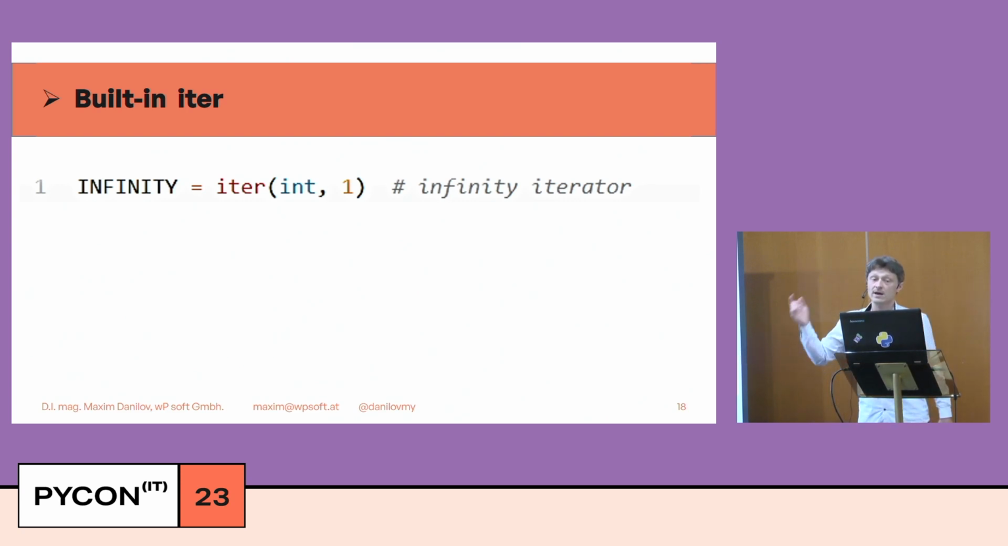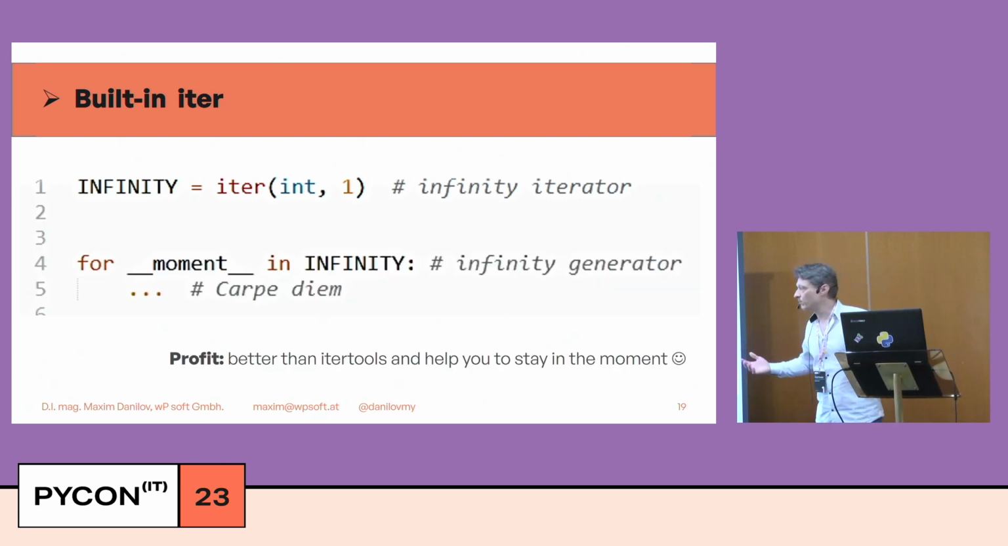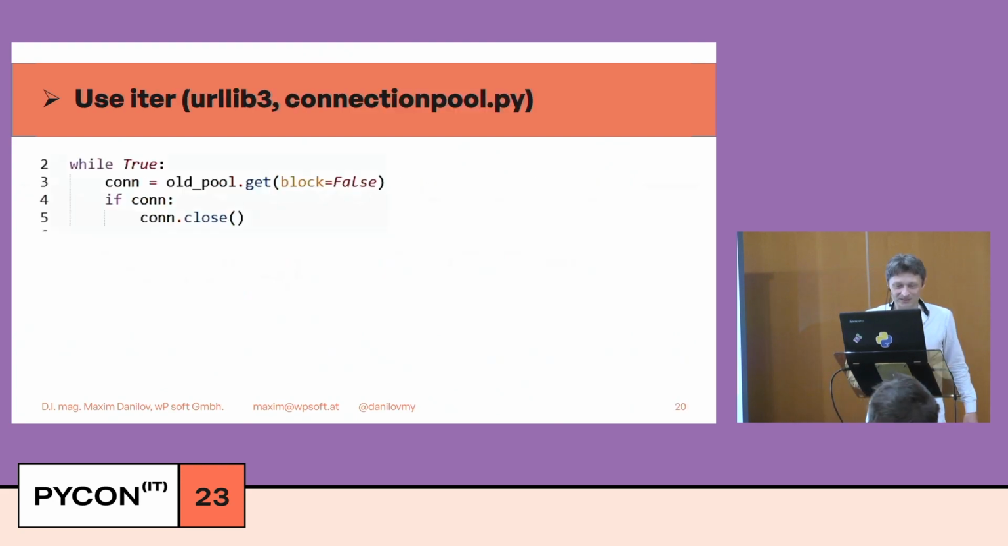Infinity iterator, this infinity we can iterate infinity times. And what can we do? We can take every moment from our infinity and carpe diem. Better than itertools. Itertools already contains infinity generators, but this works better and helps you to stay in this moment. Catch the moment.